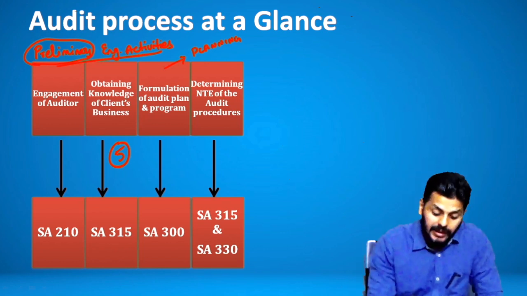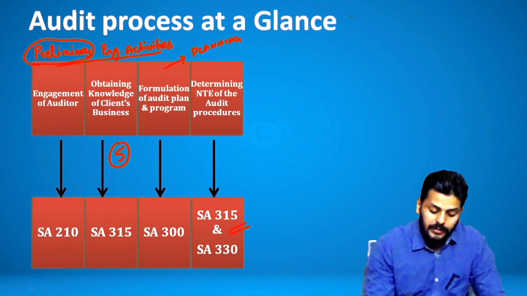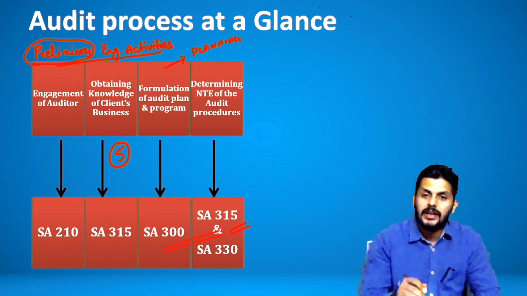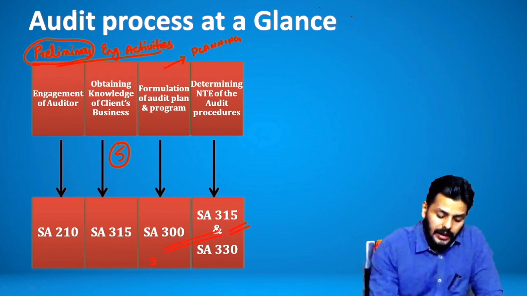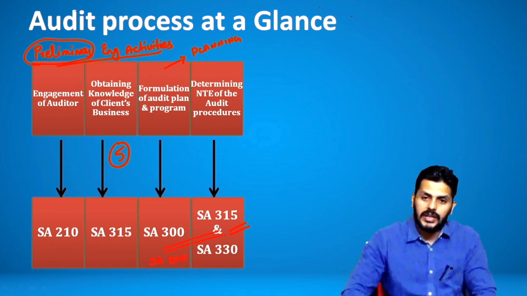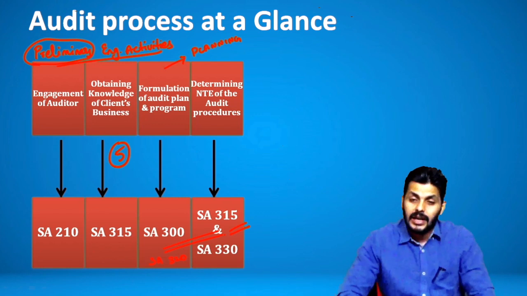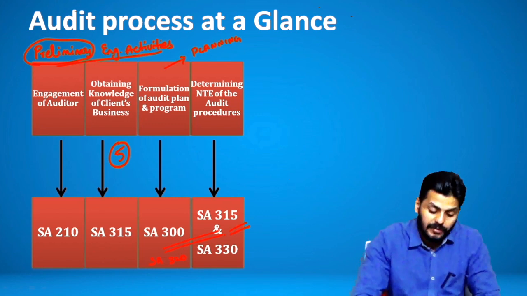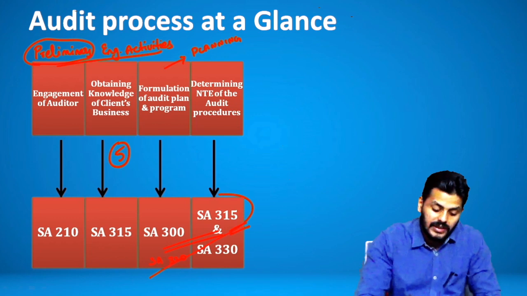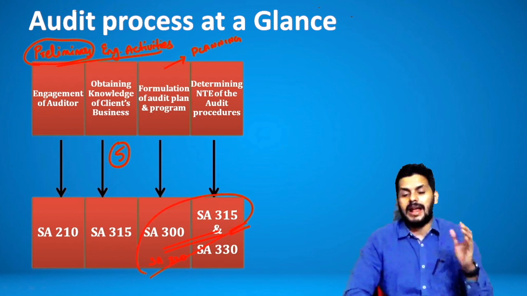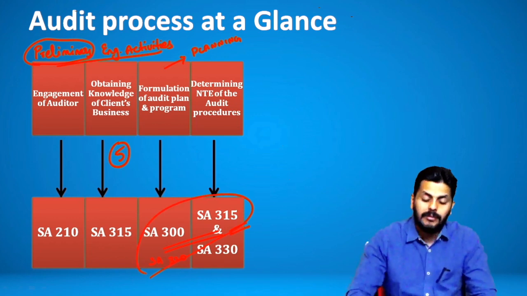So first you will determine the nature, time and extent of risk assessment procedures. So these two go hand in hand, that is you will do 300 and also determine the level of materiality in 320. And so once 300 and 320 are taken care of, then you go to 315 to perform the risk assessment.